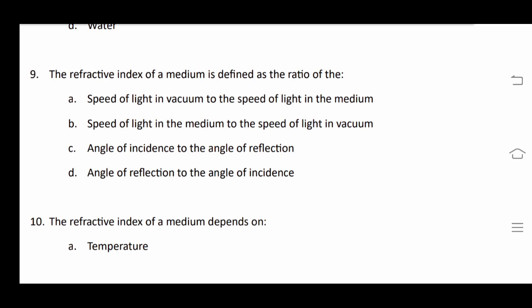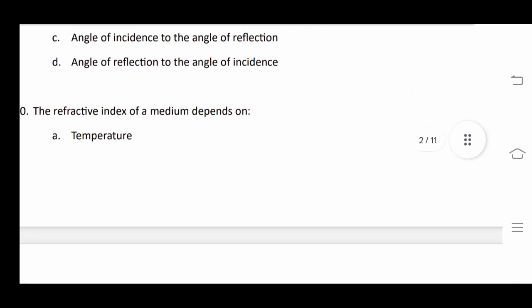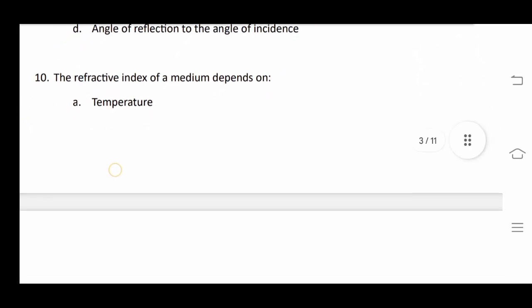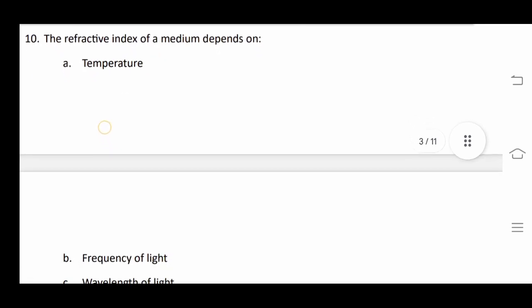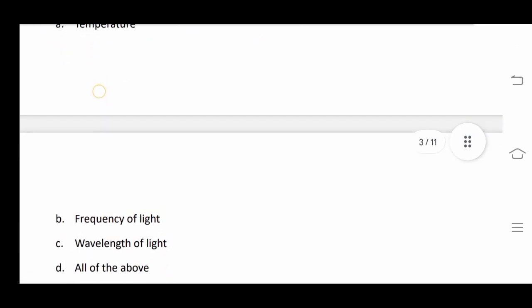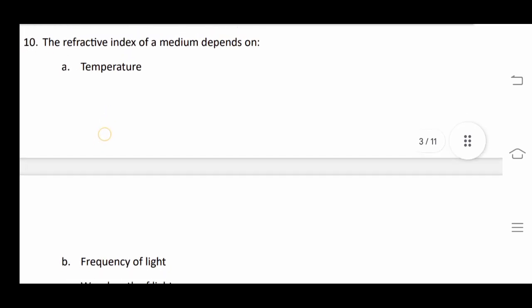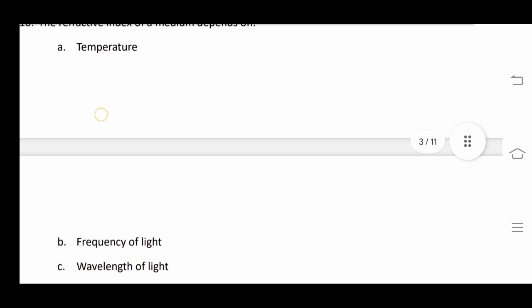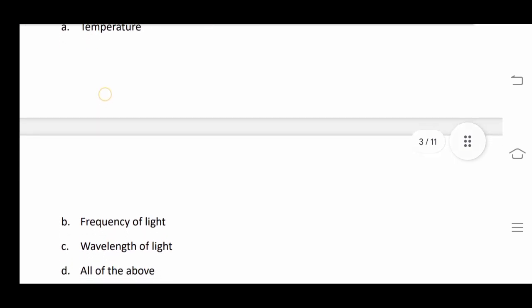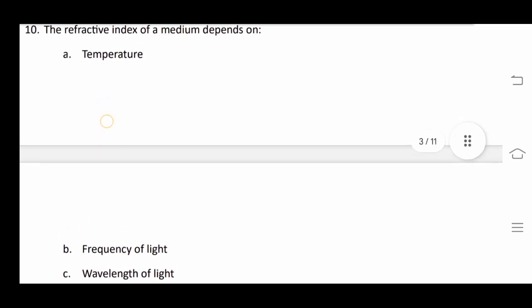Our next question is the refractive index of a medium depends upon. So answer of ninth above question will be option number A. And moving on to next question, the refractive index of a medium depends upon, that it will depend upon also temperature and the frequency of light, wavelength of light, and so all the three options are correct.